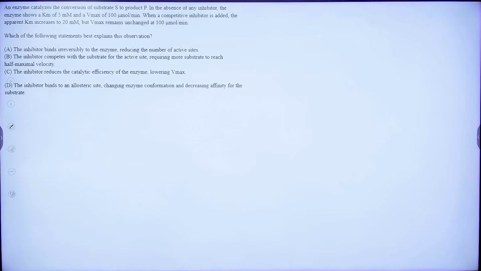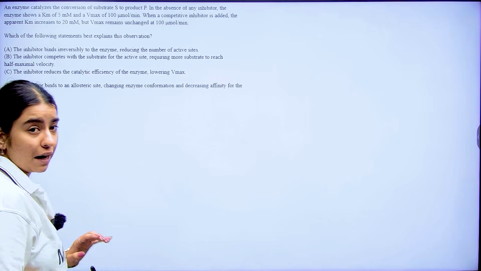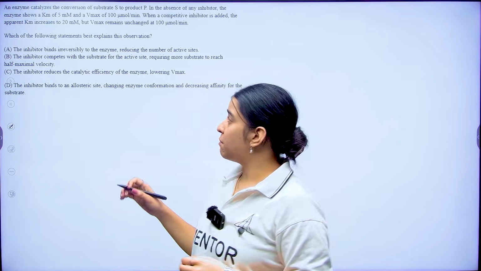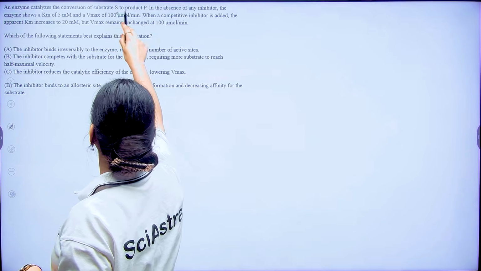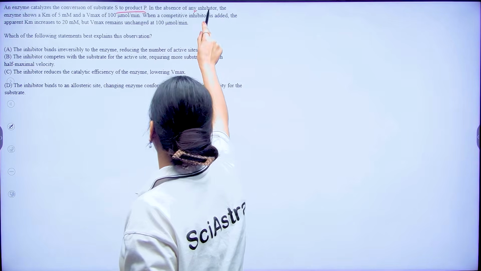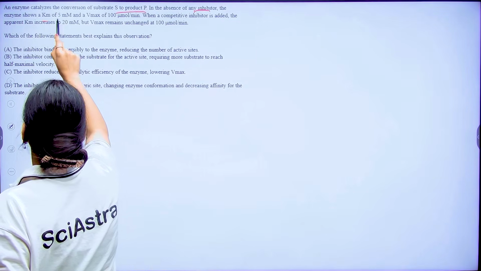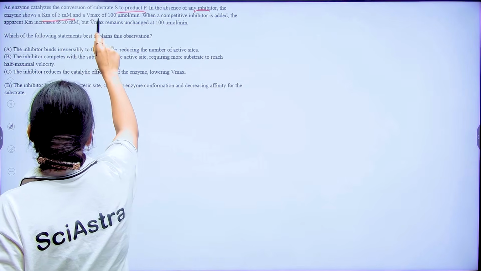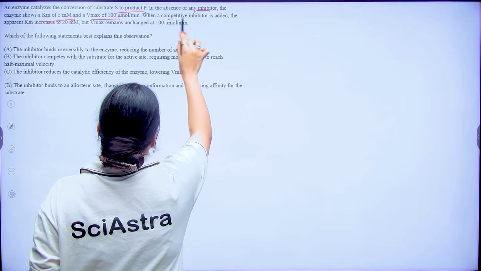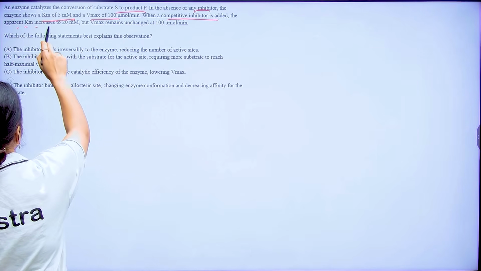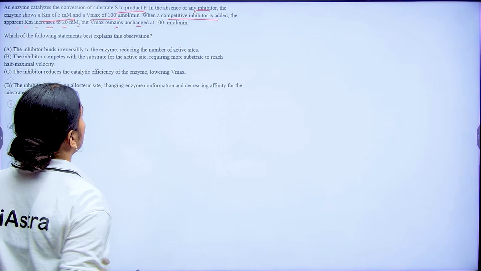Now coming to the next question, this is from enzyme kinetics. An enzyme is catalyzing the conversion of a substrate S to product in the absence of an inhibitor. The enzyme shows a Km of 5 and a Vmax of 100. When a competitive inhibitor is added, the apparent Km increases and the Vmax remains constant. Why?